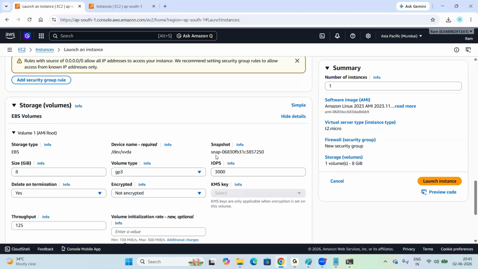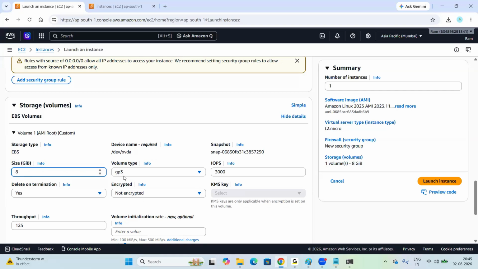Okay. So by default, one snapshot will be enabled here. Snapshot is nothing but a replica, one backup copy, right? So the size of this EBS volume is 8 GB. By default, they're giving 8 GB. If you want to use 100 GB, you can use it, but it is not free, right? So you can use the default volume size that they're providing, which is 8 GB.